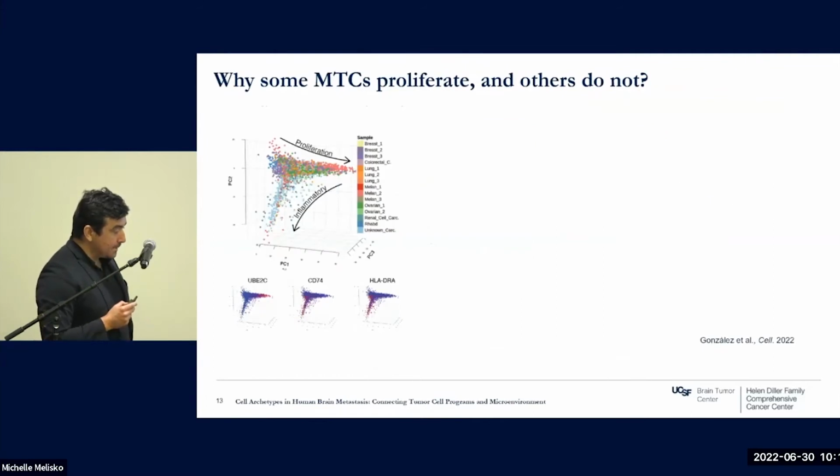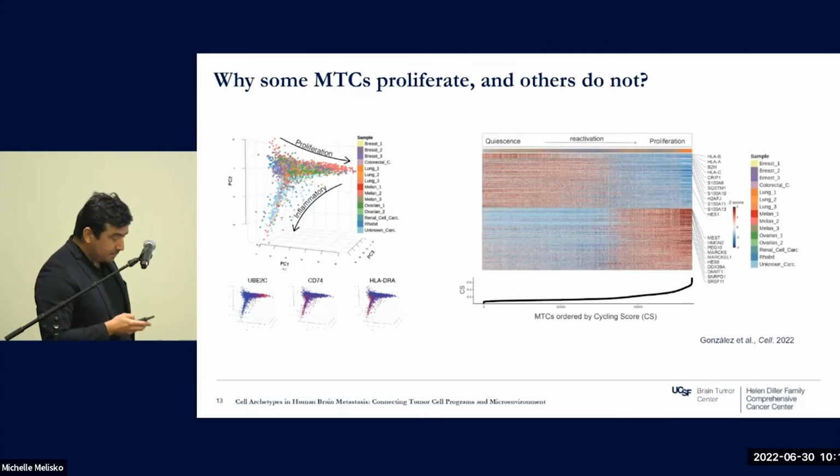Then basically, this is the same conclusion, just using a different approach. This is a principal component analysis of the metastatic tumor cells, showing basically the same conclusion that we had with the NMF, that there are two major programs that drive all the heterogeneity of the cancer cell, that is inflammation and proliferation. So we really wanted to understand how this happens. Can we understand a bit of the biology, how the cells progress from quiescence, not proliferating, into a proliferative state? That has a very big implication to understand why metastases reactivate in patients. We know that cancer cells can be dormant for many years in some cases, and then suddenly reactivate. So we really wanted to do that.